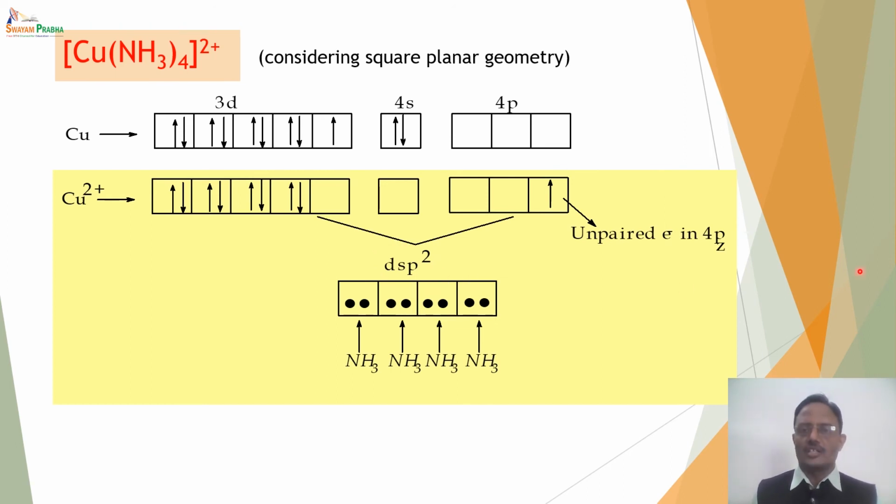But in such a case, this electron should be easily donated by the complex because it is on the outside, an electron in the excited state. So this should be easily donated and thereby it should form a complex with +3 oxidation state, which is never formed by this copper tetramine complex. Hence, this is the important drawback of valence bond theory.